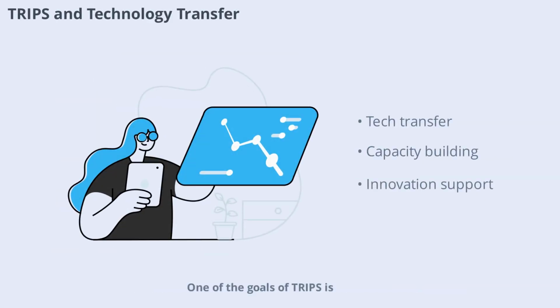One of the goals of TRIPS is to promote technology transfer to developing countries. The agreement encourages developed countries to provide incentives for companies and institutions to transfer technology, helping to build capacity and foster innovation in less developed economies. However, the effectiveness of these provisions is still debated.